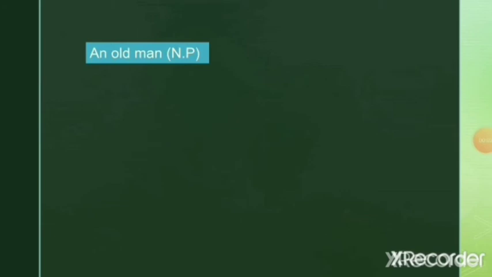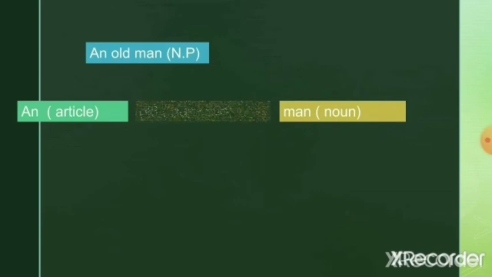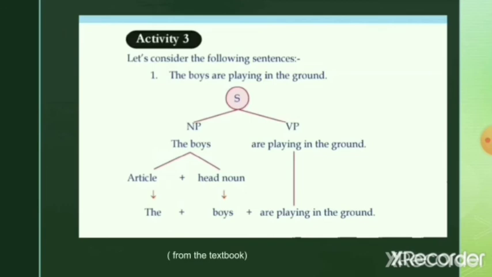Now let's see another example. An old man. It is already a noun phrase. Now how to divide it further? Surely you know that an is an article and the main noun is man and the word old is the adjective here. Now this is an example from your textbook itself. Look at the sentence. The boys are playing in the ground. So whom are they talking about? The boys. So the boys is the noun phrase and the remaining part comes under the verb phrase. Then how will you further divide the phrase the boys? The is an article and boys is a noun.